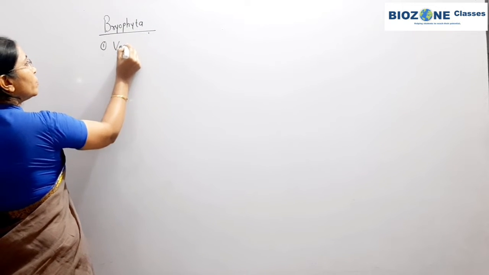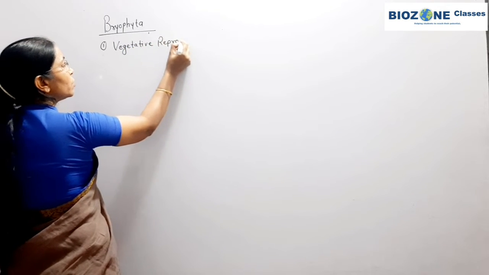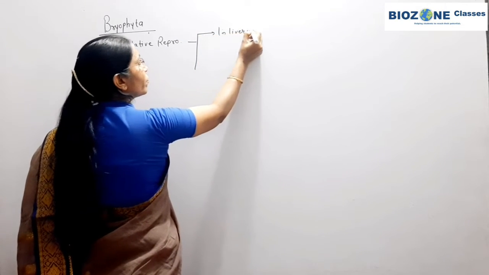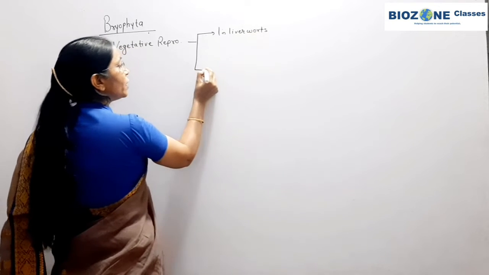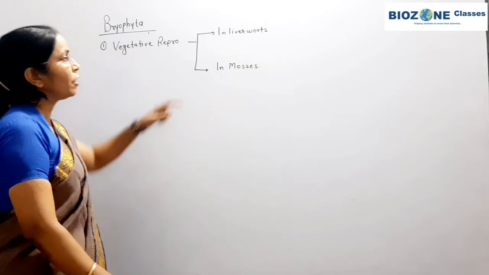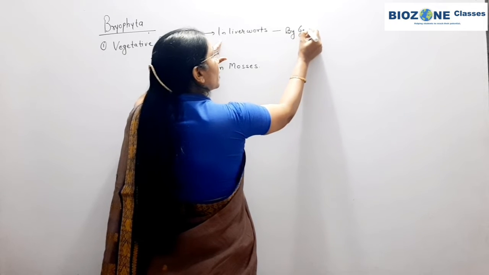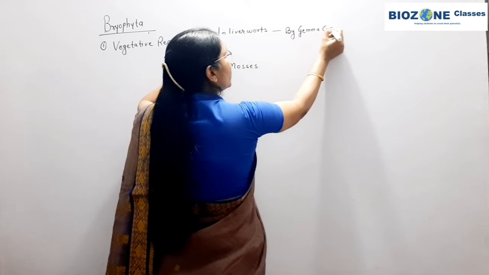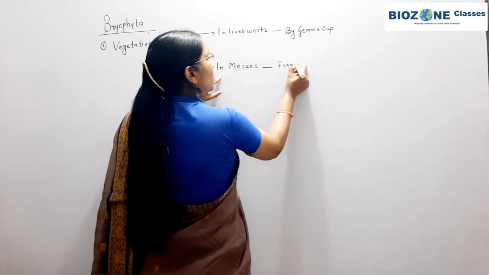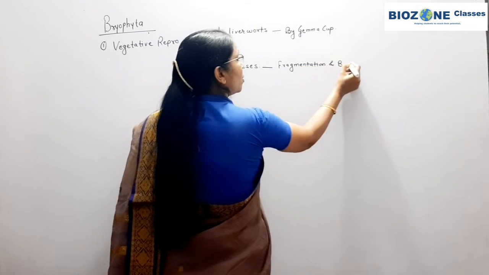So in Bryophyta reproduction में आप देखिए vegetative reproduction in liverworts, as well as vegetative reproduction in mosses. Clear? Here remember, in liverworts vegetative reproduction takes place by gemma cups, and in mosses it takes place by fragmentation and budding in protonema.